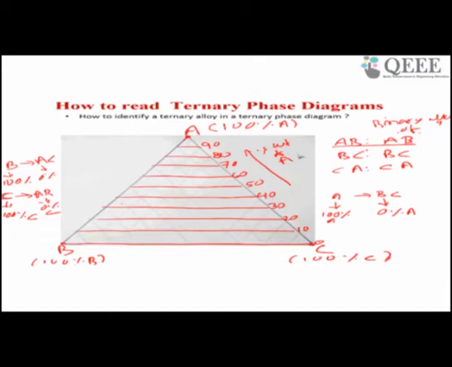Similarly, now I am in B. For B this is the adjacent line, and at the adjacent line you will have 0%. Now I will draw parallel lines to this adjacent line, 10 parallel lines.